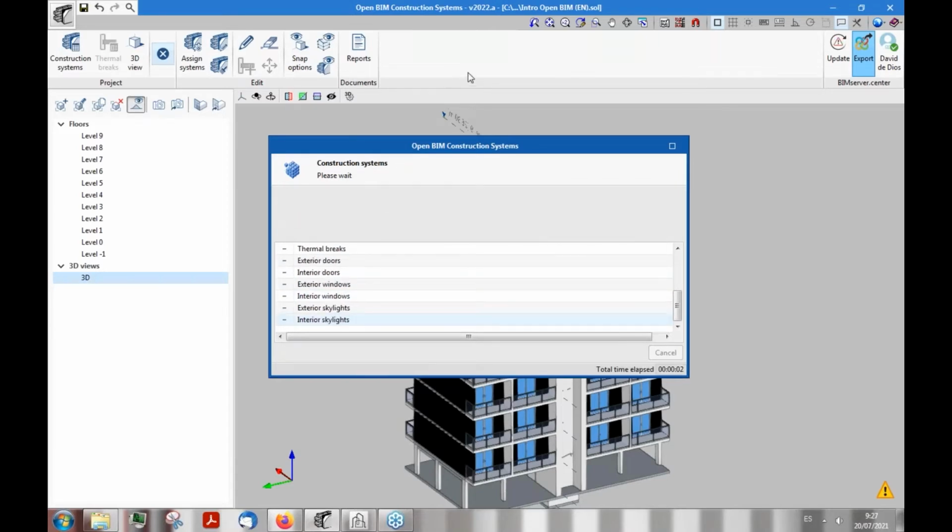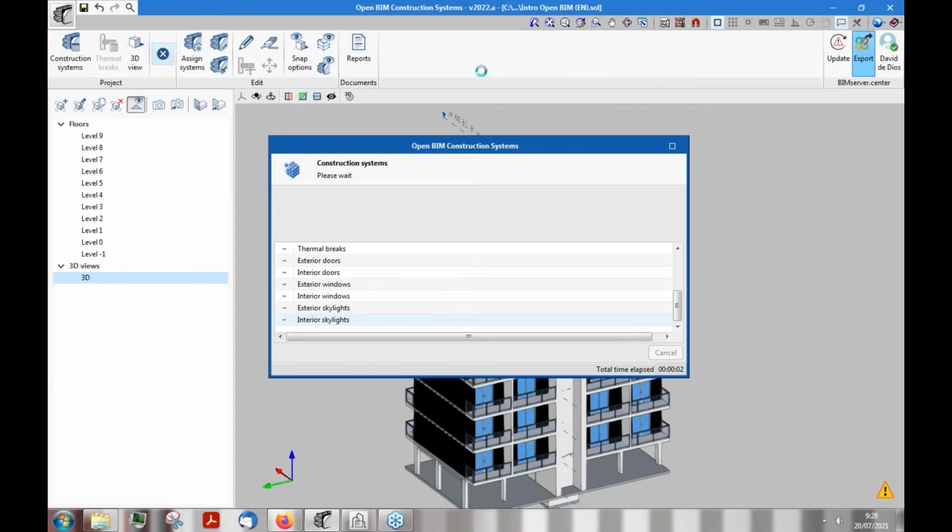And once we have our construction systems already defined, we can get a final report of all the construction systems that we are using, and then we can export it into PDF, or we can insert it into our final report for the building, for the descriptive and constructive reports of all the different materials that we're using, as well as the information that we're going to export is going to be treated for budgeting purposes and so on.